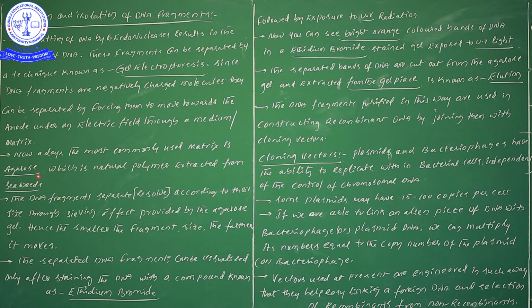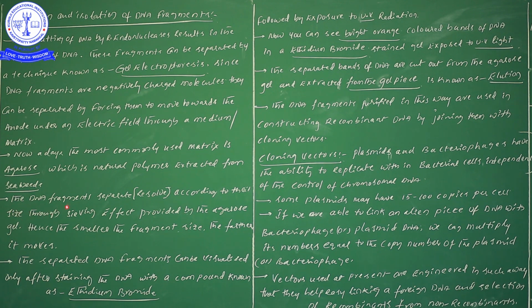Now what is the importance of agarose? It is a natural polymer extracted from the seaweeds, so try to remember this point also. Now the DNA fragments separate according to their size. I have already given this point, but I have written it one more time, so try to save it in your mind.